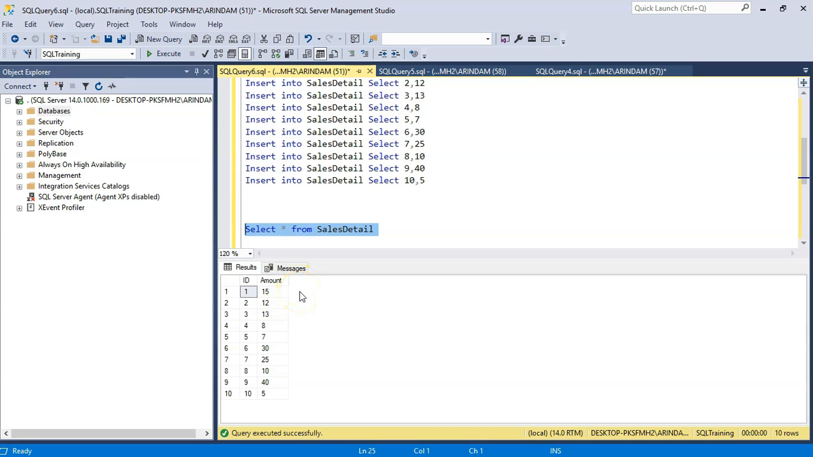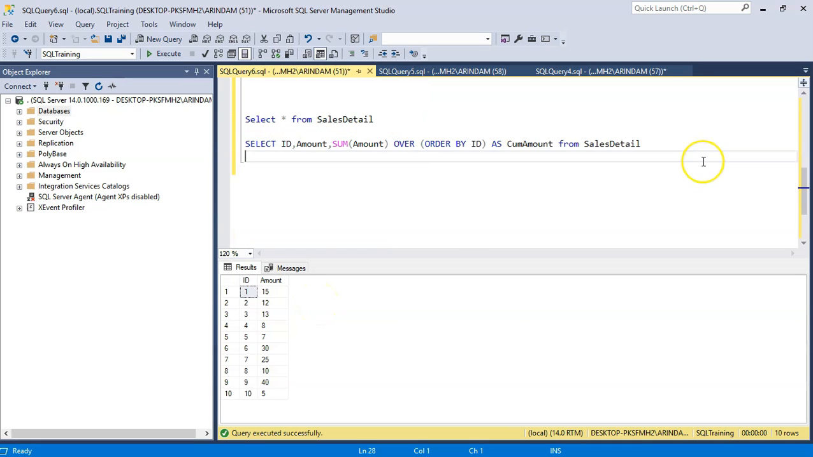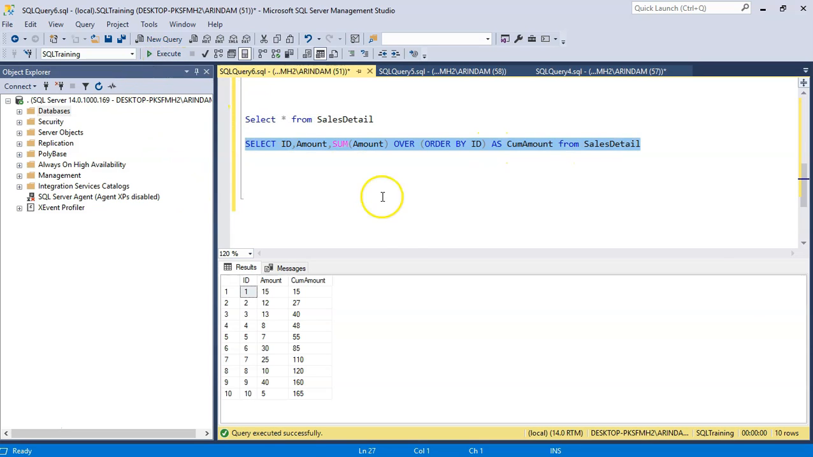So for the first row it will be same value as the first row 15, and for the second row it will be sum of first row and second row. For third row it will be sum of first row, second row and third row, and so on. We can do this easily with a window function. You can see here I am doing sum of amount, then over clause and order by ID. Let's execute the statement. Now we got the cumulative amount here.